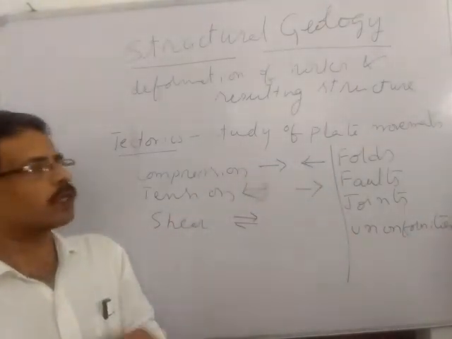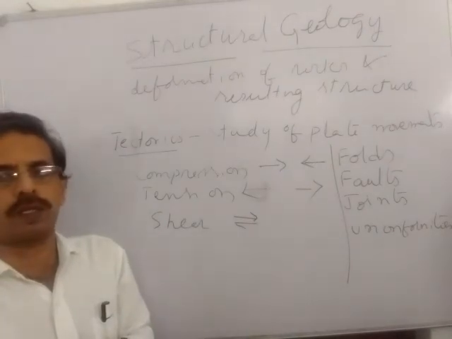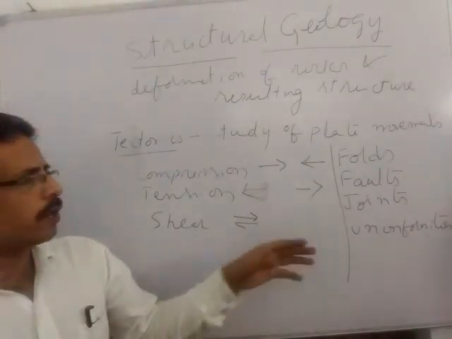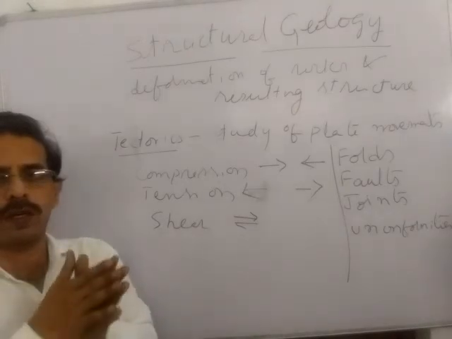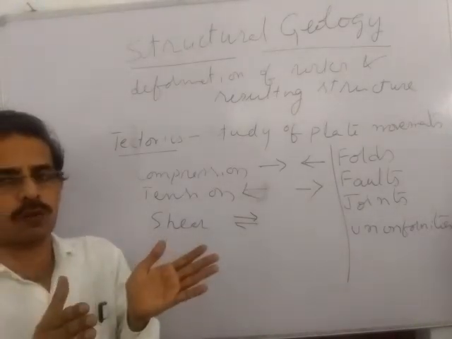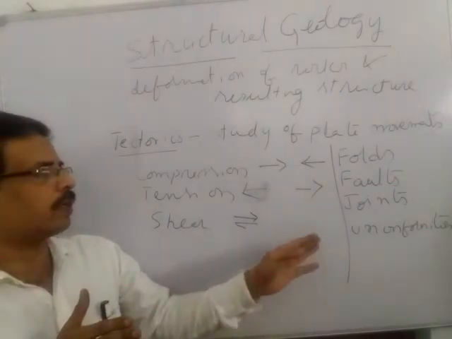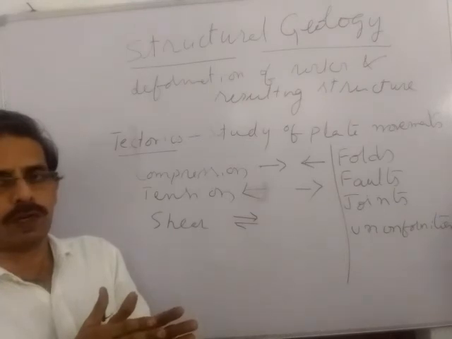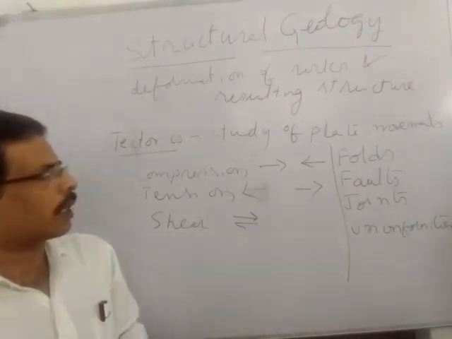There are a number of faults, but I'm not going to cover the classification of faults and other things in this video. So this is about faults. Joints are similar to faults, but there will not be any displacement or detachment of the rock formation into two blocks. Fractures develop in rock formations, but there is no detachment or displacement. That kind of thing is called joints.